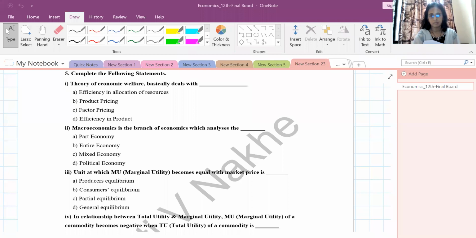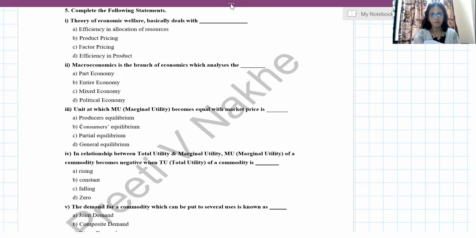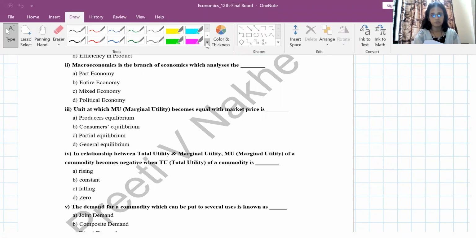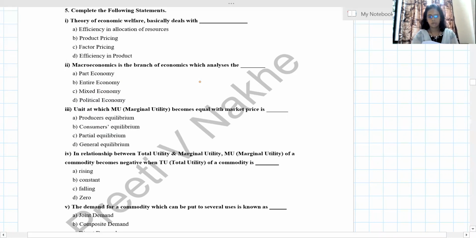Question number 5. Complete the following statement. This is quite an easy question. Theory of economic welfare basically deals with economic welfare, first chapter, efficiency in allocation of resources. Macroeconomics is the branch of economics which analyzes, macro means deals with the entire economy, the whole economy. So B is the answer.